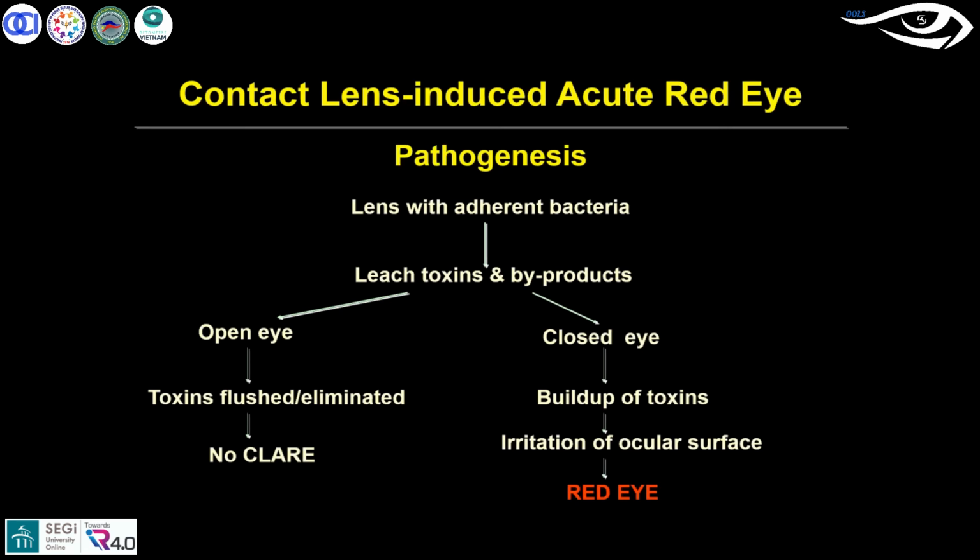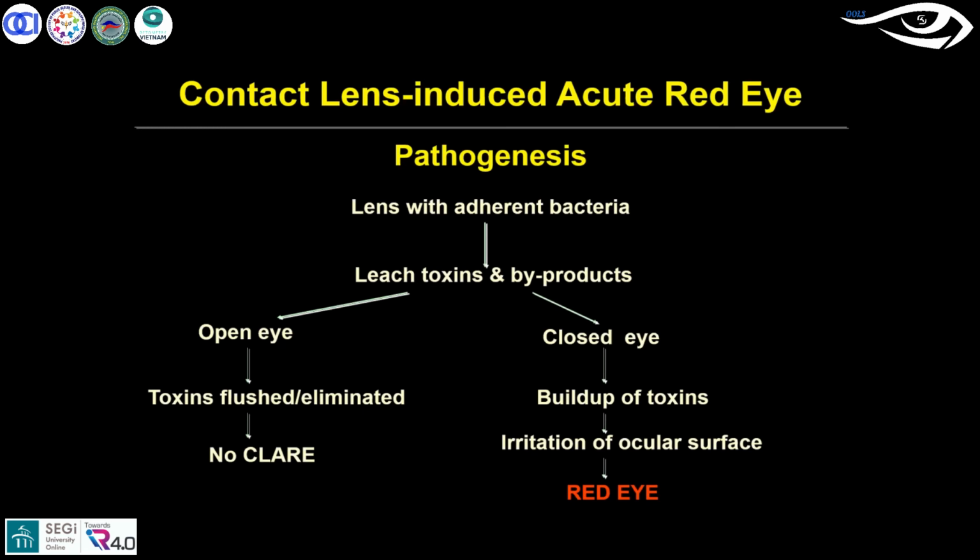When the eye is closed, the toxins developed from the bacteria build up, and they can penetrate through the contact lens to the ocular surface. So that can lead to a red eye. Basically, the bacteria leach toxins which build up on the ocular surface area, penetrate the contact surface and develop the red eye.